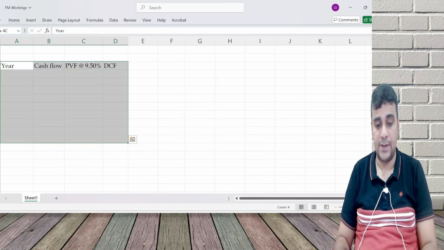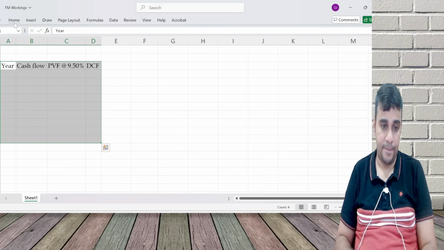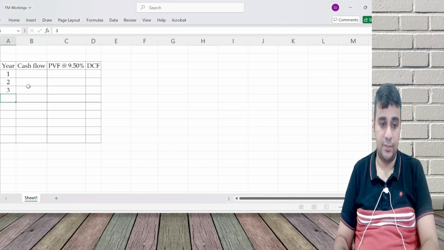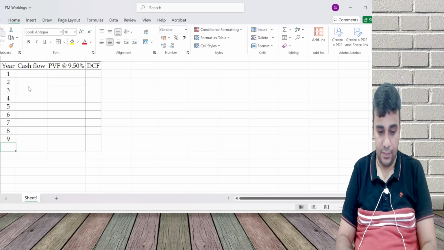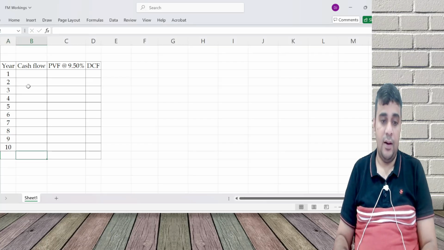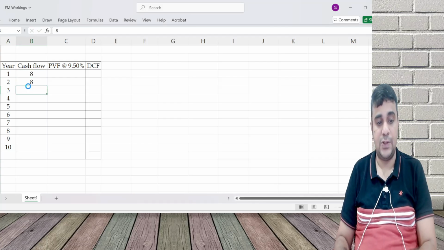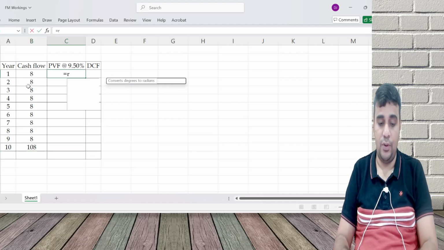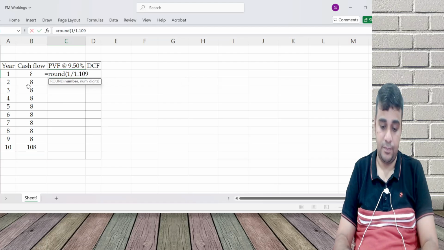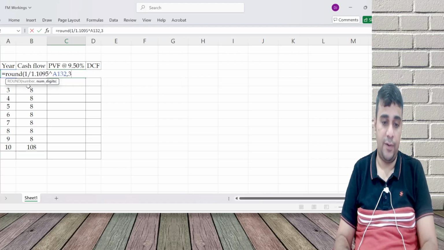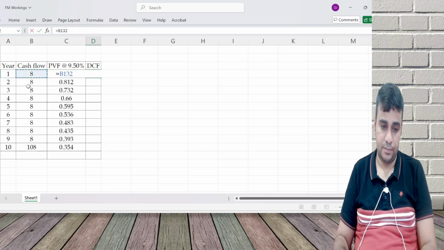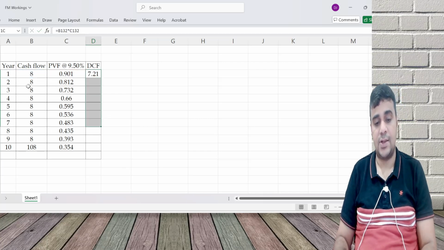For a 10-year debenture, the cash flow is going to be 8 rupees you will pay, then 108, and discount at 9.5.